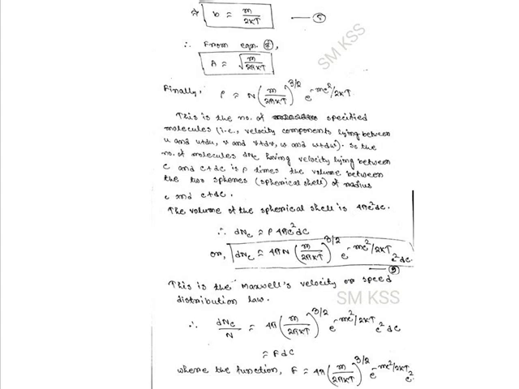Thus, the number of molecules dnc having velocities between c and c plus dc should be equal to rho times the volume between the two spheres having radius c and c plus dc.